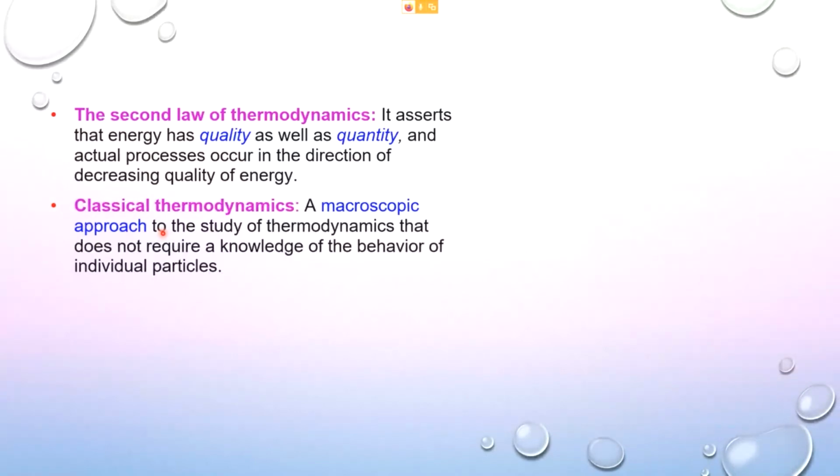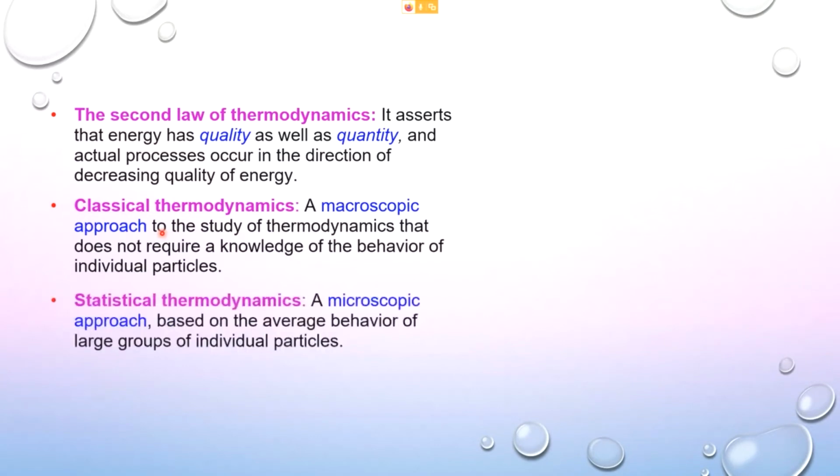Classical refers to the energy as a whole within the system or the object as a whole. That is called macro. And then of course, you have micro. That goes into statistical thermodynamics, which is a microscopic approach based on the average behavior of a large group of individual particles. So that is the difference between classical and statistical, or macroscopic and microscopic.